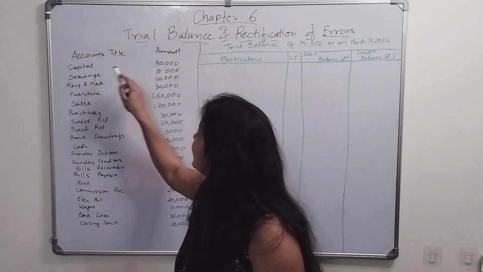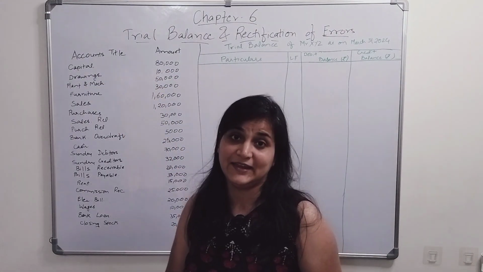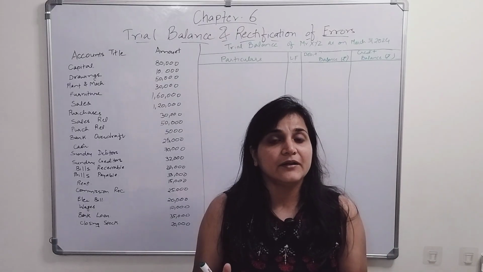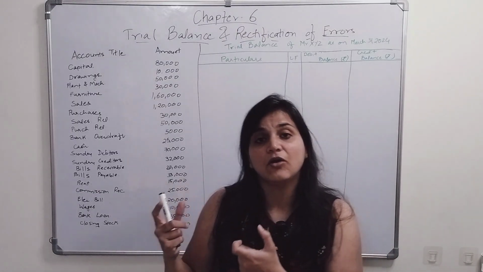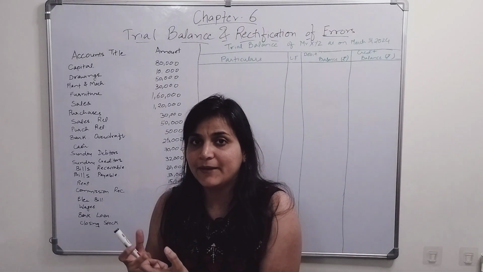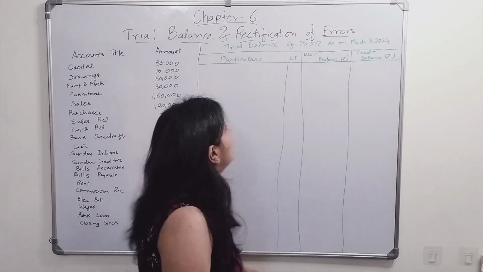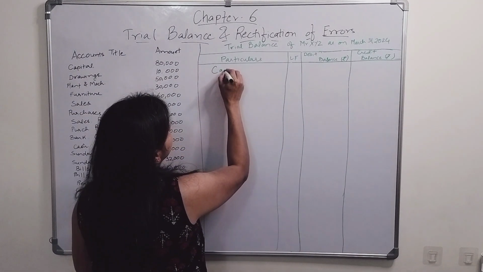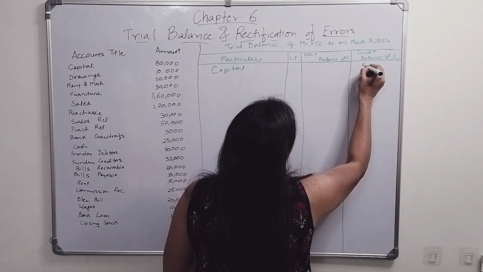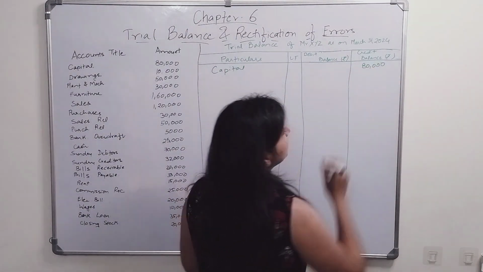What is written? It's capital worth rupees 80,000. Okay, what is capital? Where capital will come? It will always have a credit balance. Okay, so we will record it over here. Capital will always have a credit balance, so here it will be recorded.